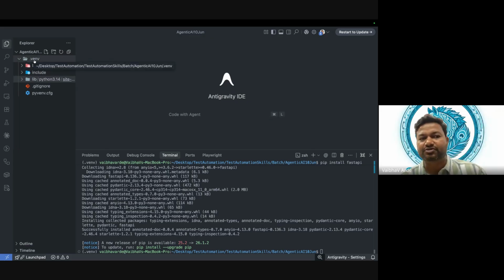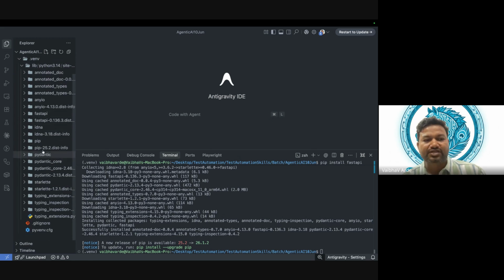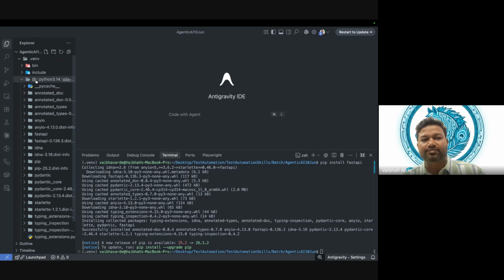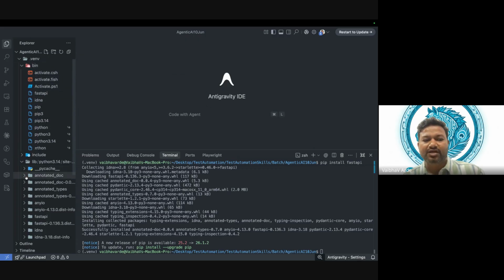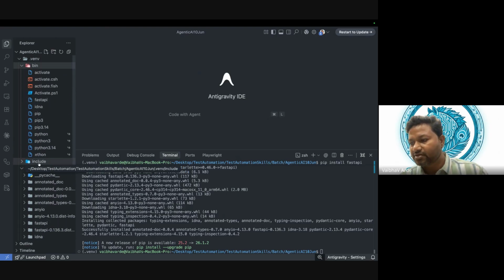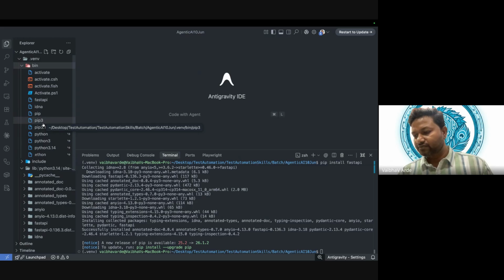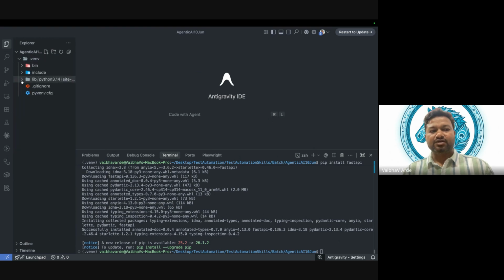Now do you understand what a virtual environment is, how to activate it, and once you install any package, how you can see whether that package is installed or not? What is this lib folder? What is this bin folder? The bin folder is just to activate. Don't go with anything else. Whatever package you add will be displayed in the lib folder. Does that make sense, guys? Is that okay for all? Any queries as of now?